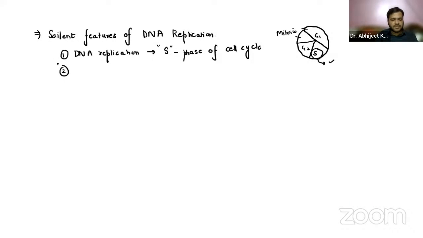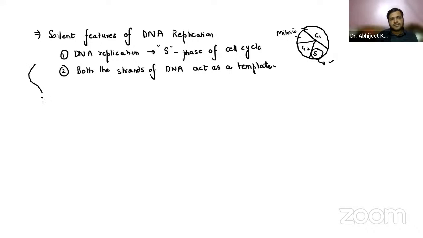Apart from that, guys, remember that both the strands of DNA act as a template. Let me draw for you guys.